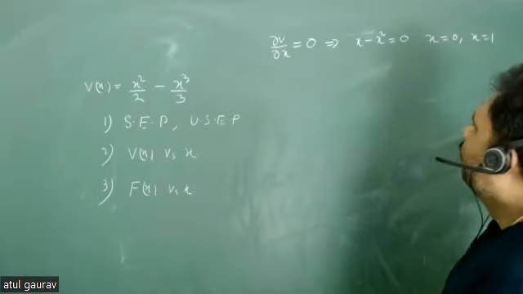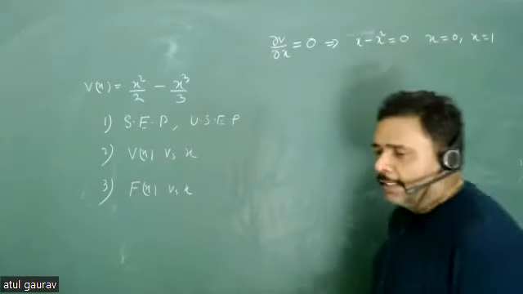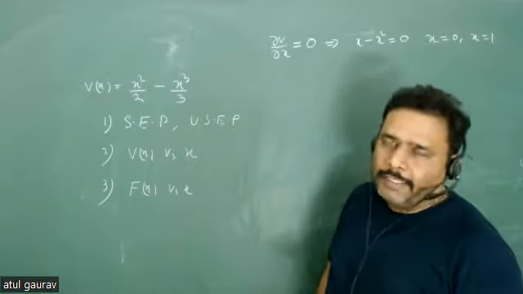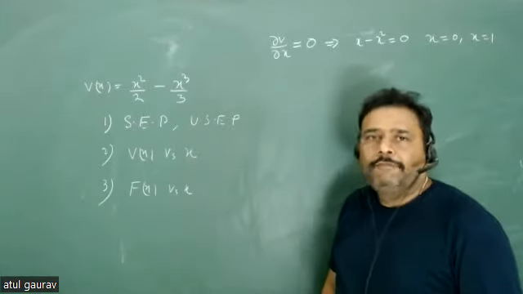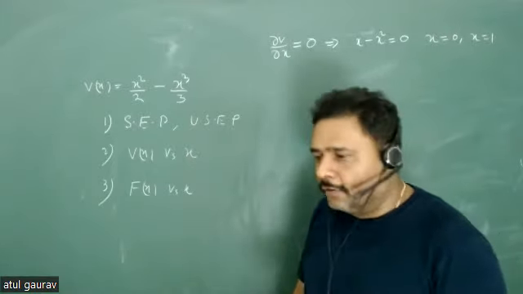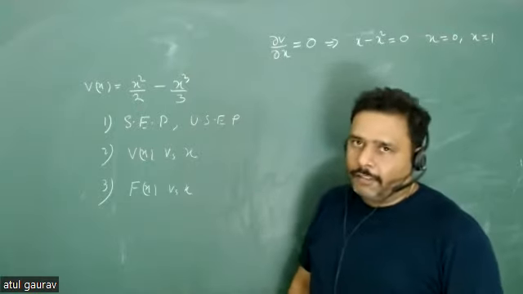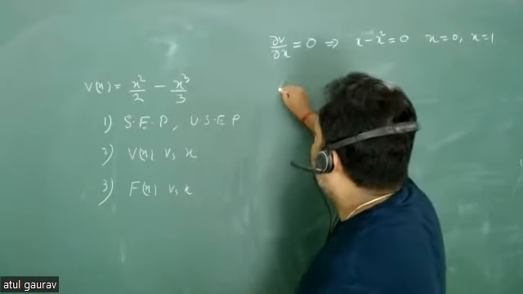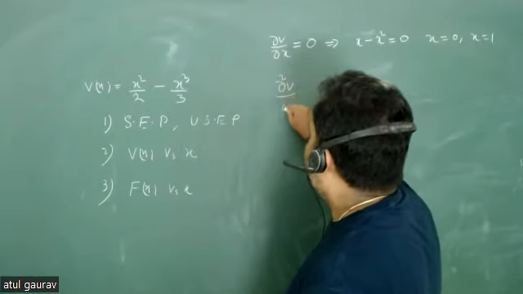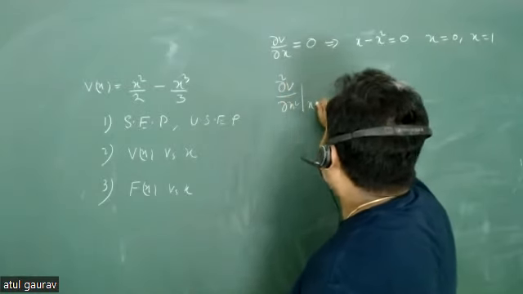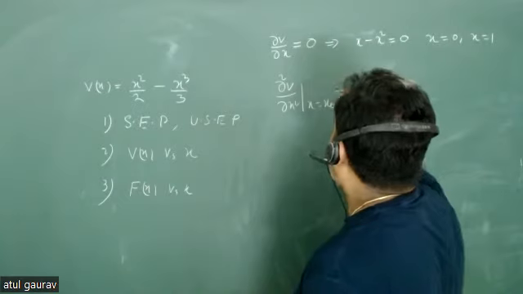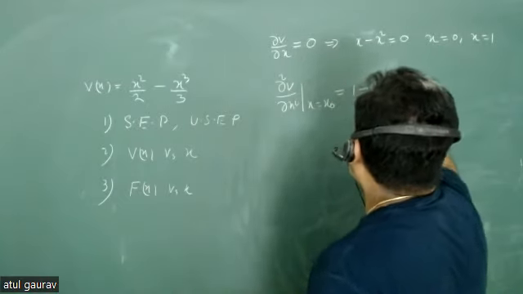Now we have to check which point is a stable equilibrium point and which is an unstable equilibrium point. The first order derivative is not enough; you have to go for the second order derivative. Del squared V upon del x squared is equal to 1 minus 2x.